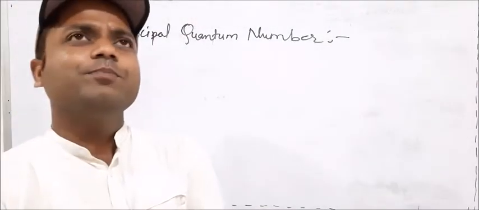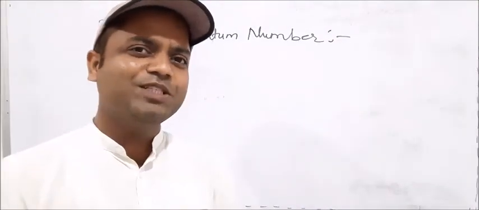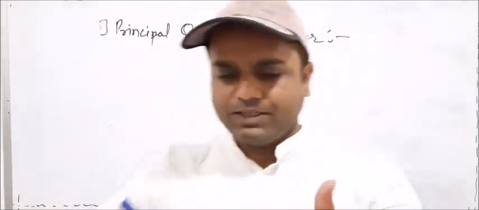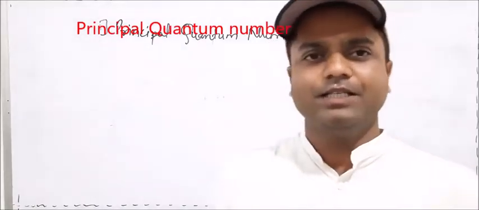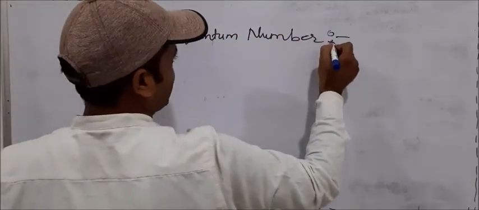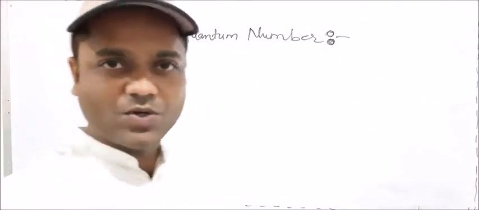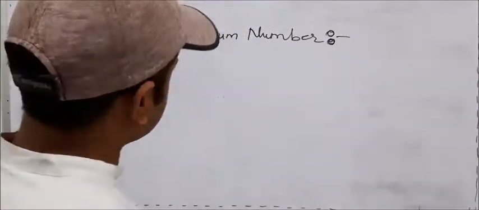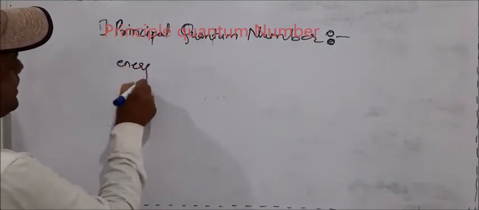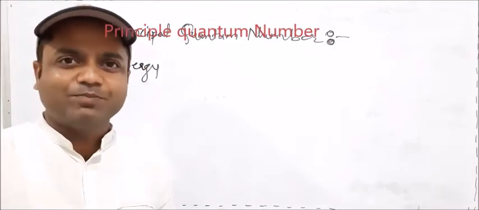Okay, so the principal quantum number is the number which gives information about the energy level of an electron. Every electron has some energy, revolving around the nucleus. Likewise, every person has some energy, some capacity to do work, some work more, some work less. So likewise the principal quantum number gives the energy level or energy of the electron. This is the main function of the principal quantum number.